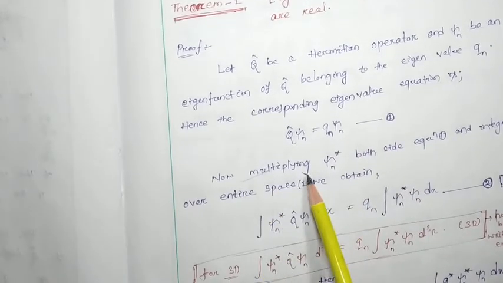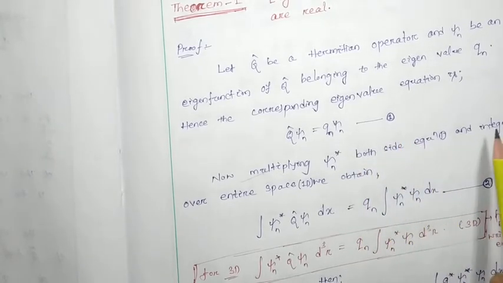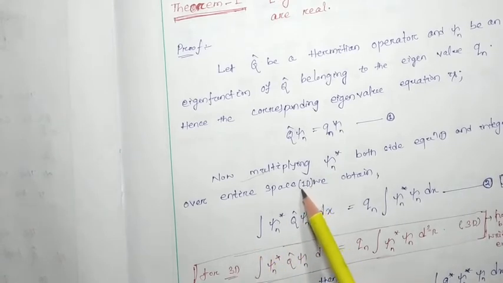Now we multiply by psi n star on both sides of equation number 1 and integrate over entire space. Here it is written as 1D.